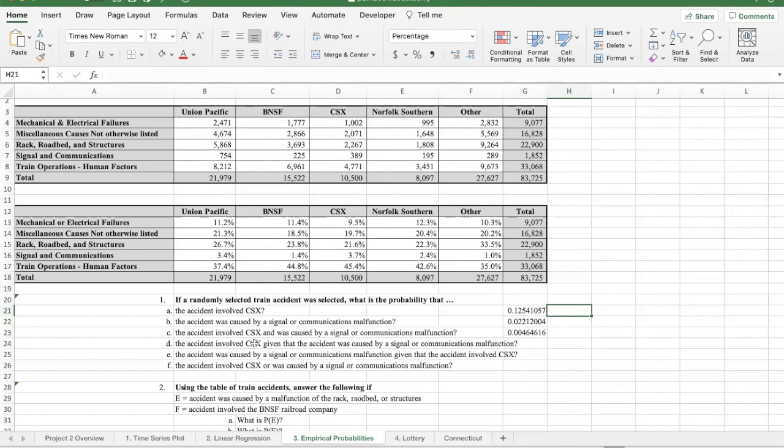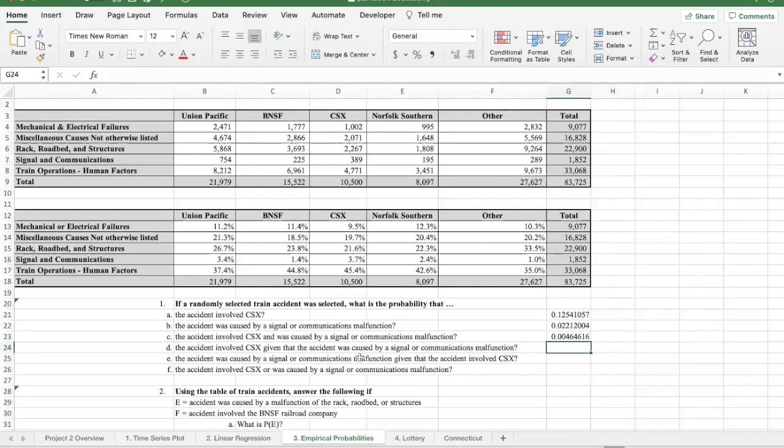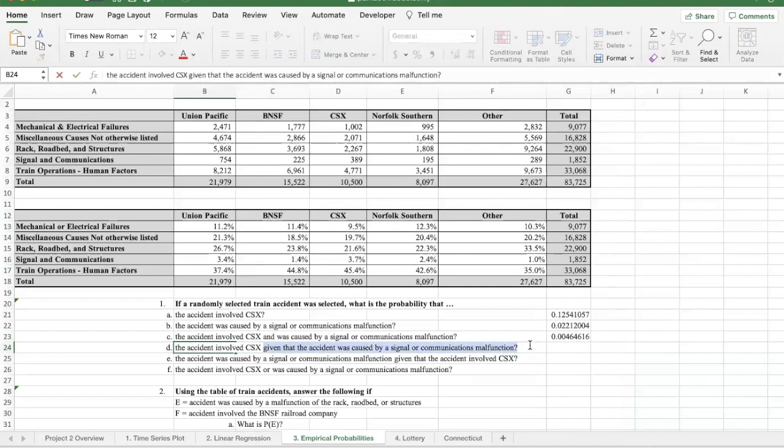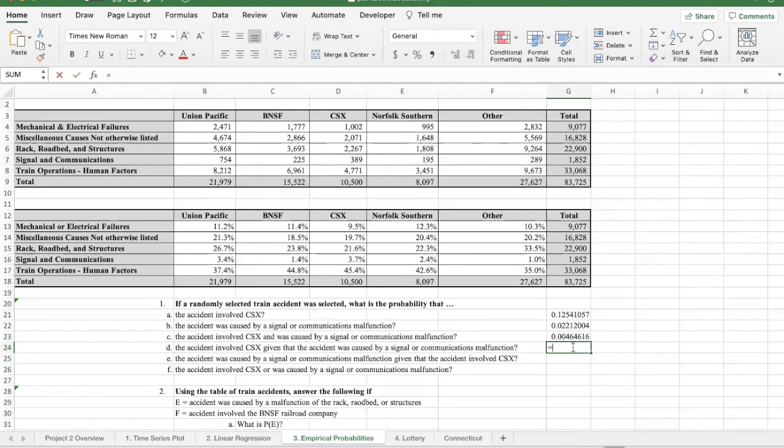The next one is the accident involves CSX given that the accident was caused by a signal or communication malfunction. So this next one is a conditional probability, because you can see here that it says given that the accident was caused by a signal or communication malfunction. So that's the denominator. So we look at the total of the signal and communication malfunctions, and that's right here. So of these 1852, how many of them were CSX responsible? So for this one, we take equals the CSX and signal and communication, and we divide by the total number of signal and communication accidents, 21%.